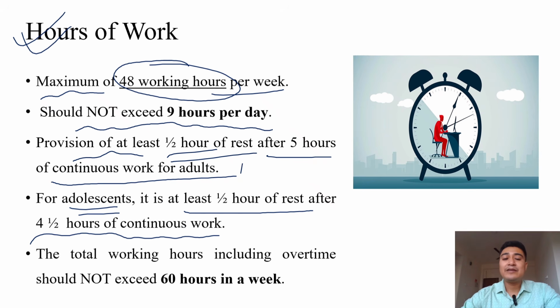When we are doing 8 hours per day, for 6 days in a week, it is 8 into 6, which is 48 hours. So a maximum of 48 hours of work we are doing per week, and Sunday is off.